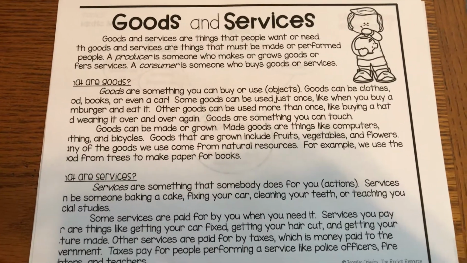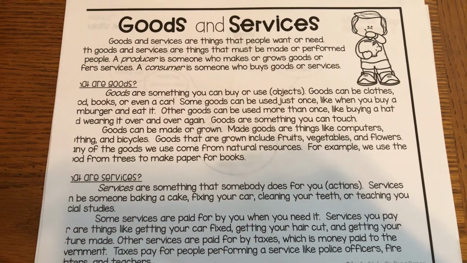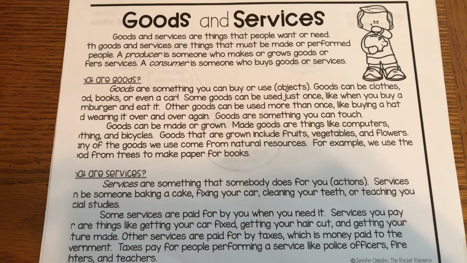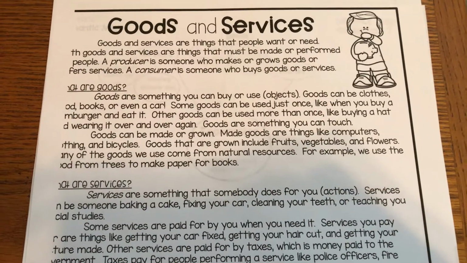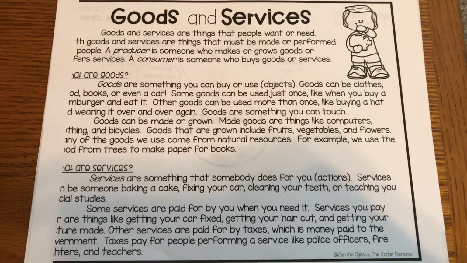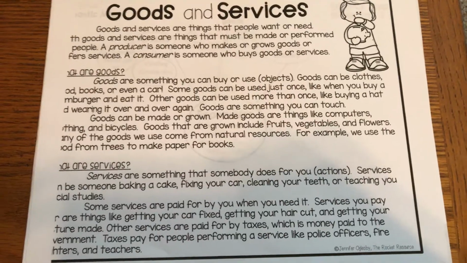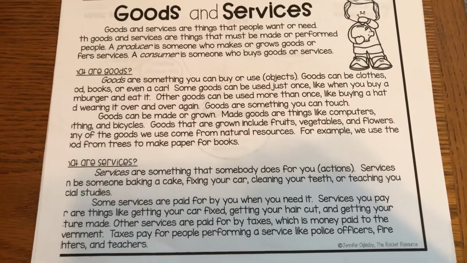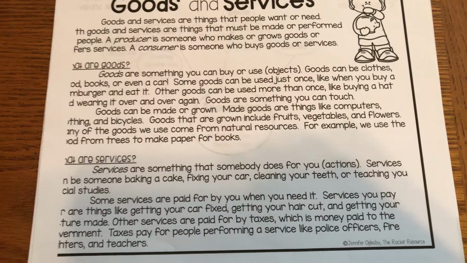What are goods? Goods are something that you can buy or use. Objects. Goods can be clothes, food, books, or even a car. Some goods can be used just once, like when you buy a hamburger and eat it. Others can be used more than once, like buying a hat. Goods can be made or grown.